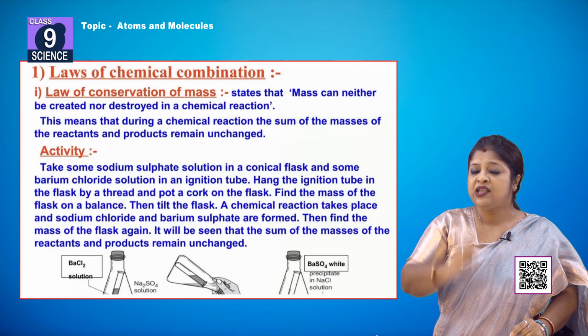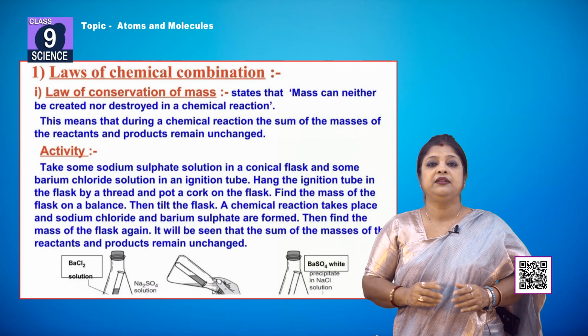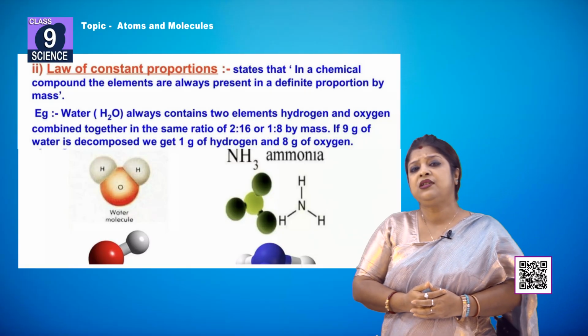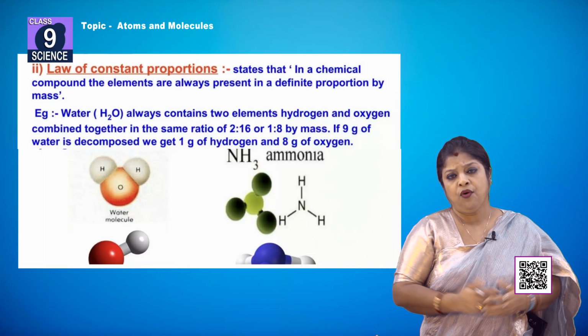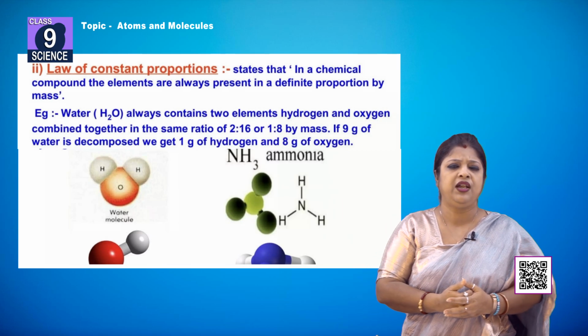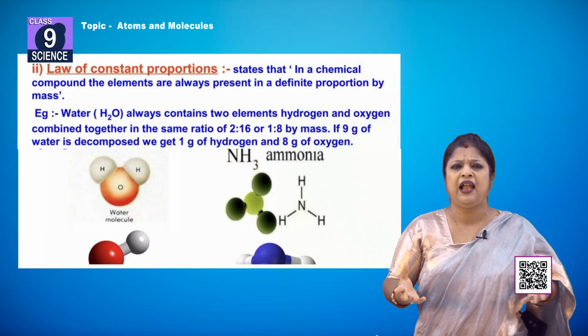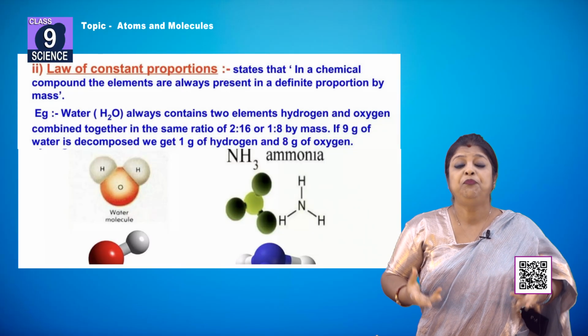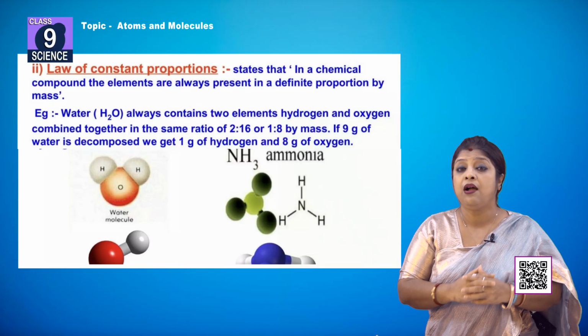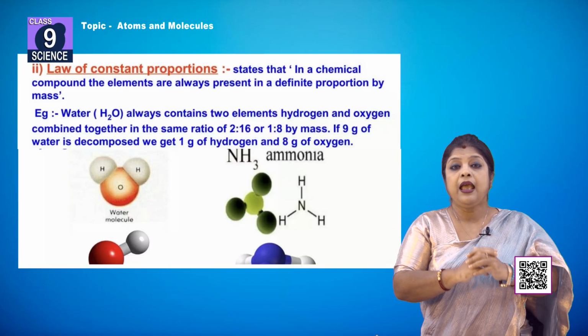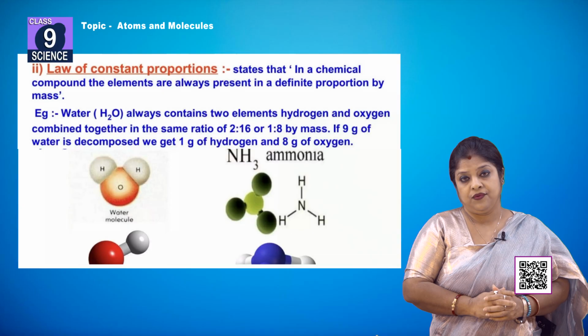Now, the next one, which is very important, is the law of constant proportion. Different compounds are being made every day and everywhere, and we always see different kinds of compounds around us. So, how are they formed?